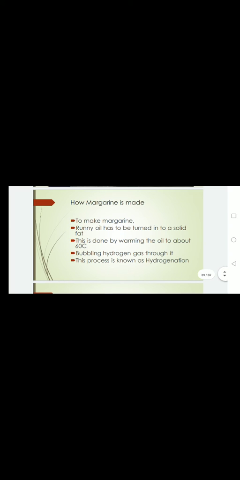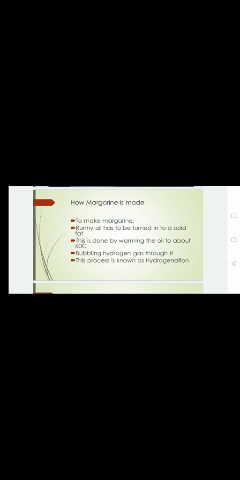How is margarine made? Basically, to make margarine, first we take the oil from the plants. We take a vegetable oil. This vegetable runny oil is a liquid and it has to be turned into a solid fat. And this is done by warming the oil to about 60 degrees centigrade. When we provide heat to about 60 degrees centigrade, then at the end we bubble hydrogen gas through it, and this process is known as hydrogenation.